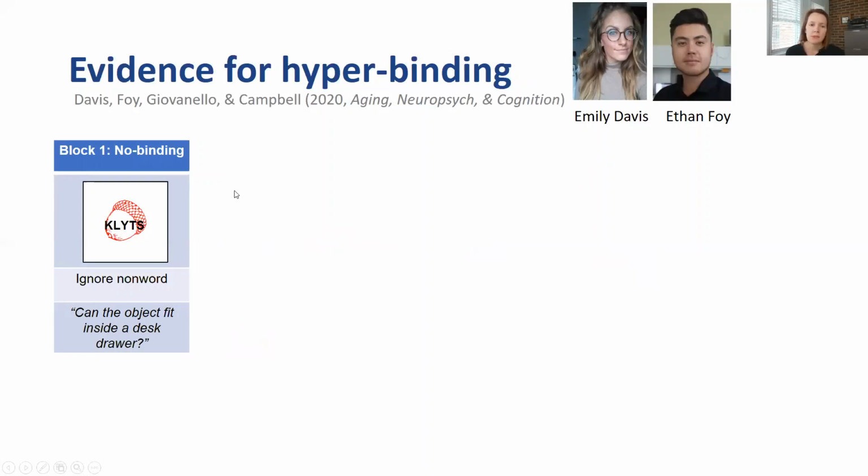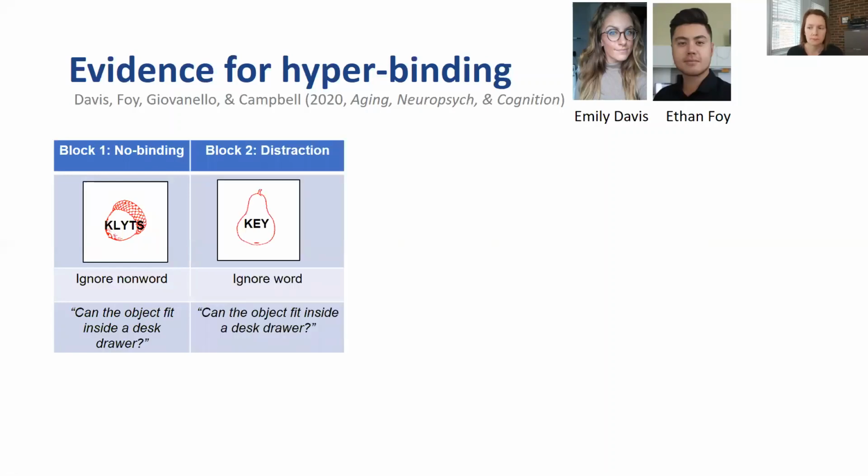We had participants encode this information across 3 different types of blocks. First of all, we had a no-binding block. We call it no binding in that there's no binding to be done, in that the letter string was a non-word. Participants were just supposed to look at the pictured object and decide whether that object could fit inside a desk drawer on its own.